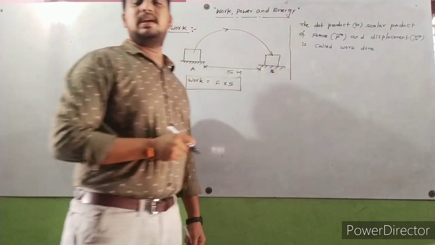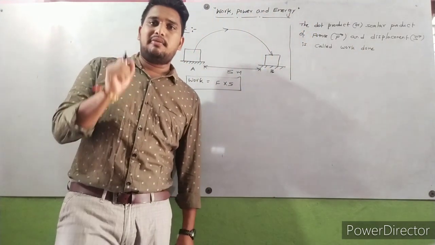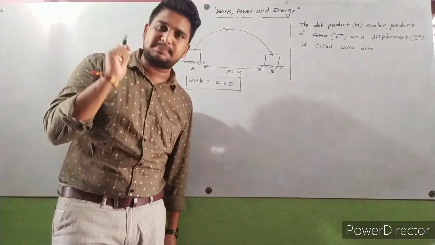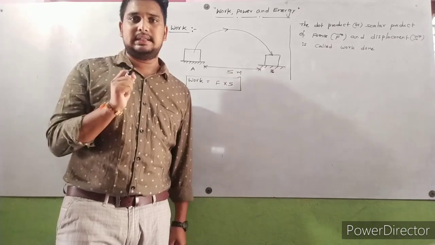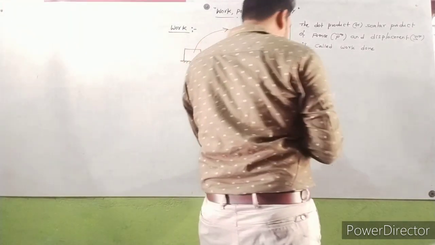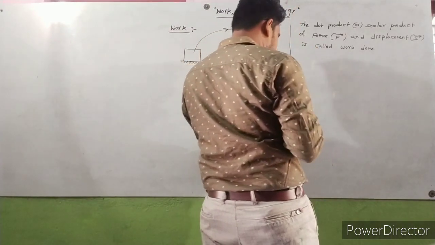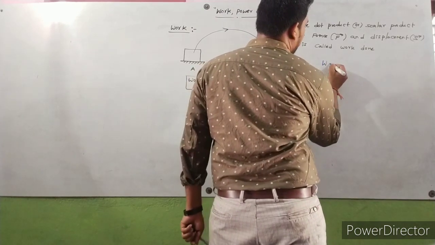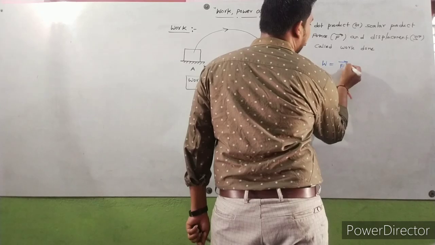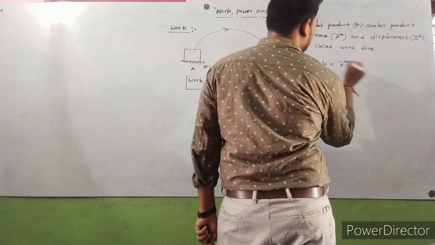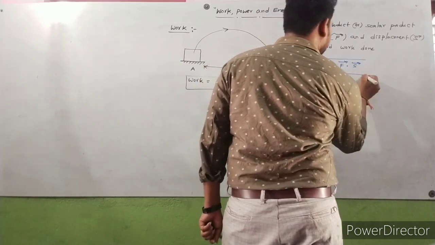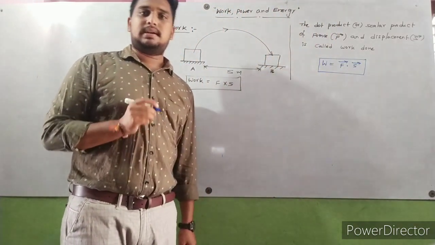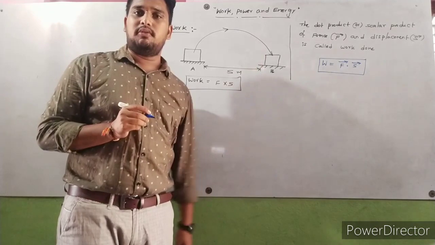Again I repeat, the dot product of force vector F bar and displacement vector S bar is called work done. So work done W is equal to F bar dot S bar. Work done W is equal to F bar dot S bar. Okay, so this is the definition of work done.